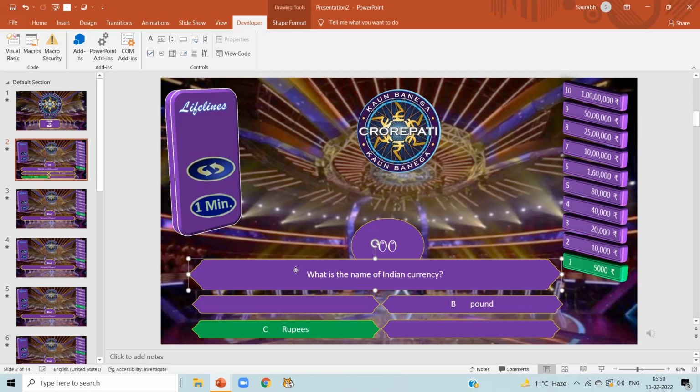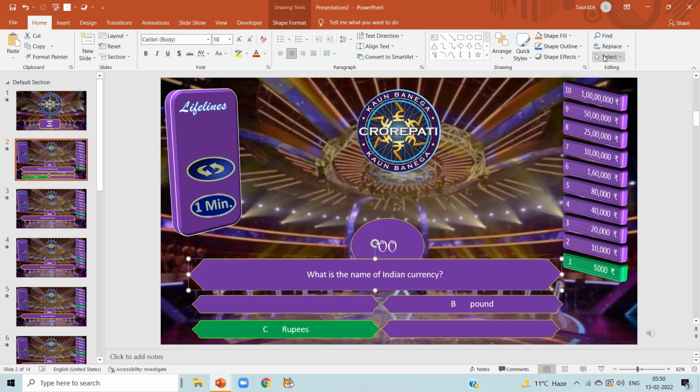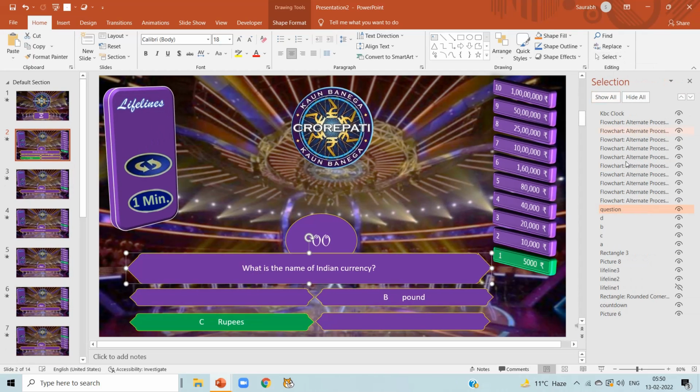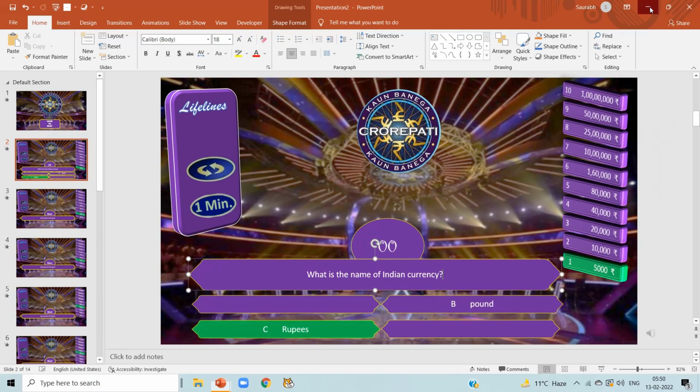Let's check out what the question is in slide number 2. Click on Home, click on Selection Pane, and as you can see, it is named Question. So what we write there, it will update. The 4 options you can see and the question. 4 options are A, B, C, D, and the question is there. And we are going to change our question and 4 options.